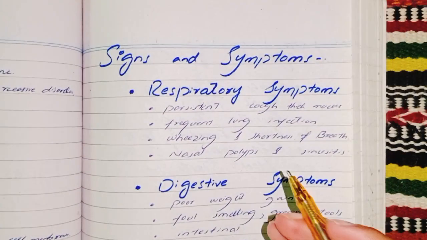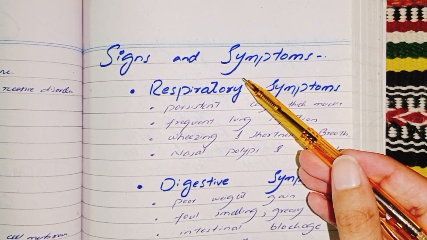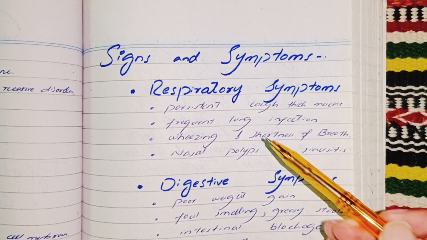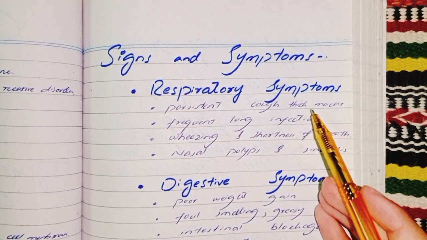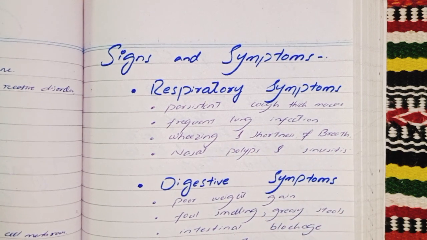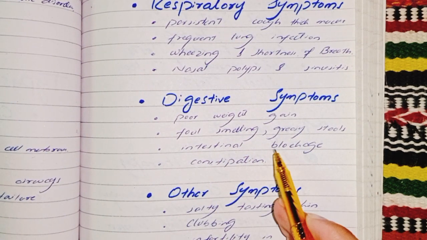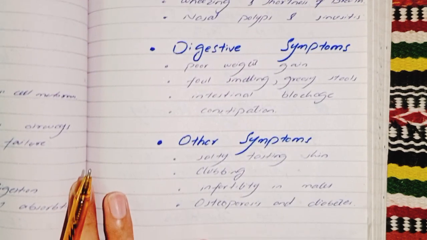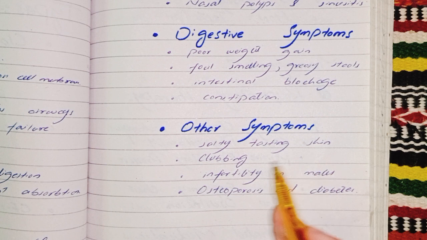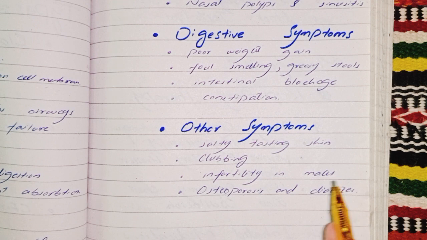Then I discussed signs and symptoms, as cystic fibrosis affects two main systems of our body, the respiratory system and digestive system. In the respiratory system: persistent cough with thick mucus, frequent lung infection, wheezing and shortness of breath, and nasal polyps and sinusitis. And digestive symptoms are poor weight gain, foul smelling, greasy stools, intestinal blockage, and severe constipation. Other symptoms are salty tasting skin, clubbing of fingers and toes, infertility in males due to blockage of vas deferens, and osteoporosis and diabetes, as we discussed diabetes in management of cystic fibrosis too.